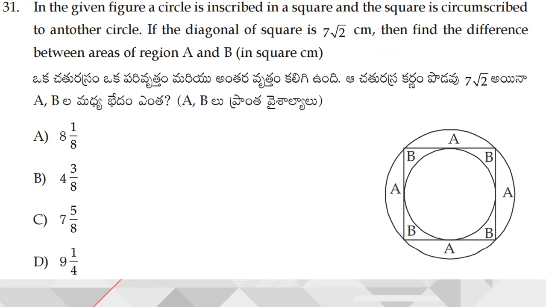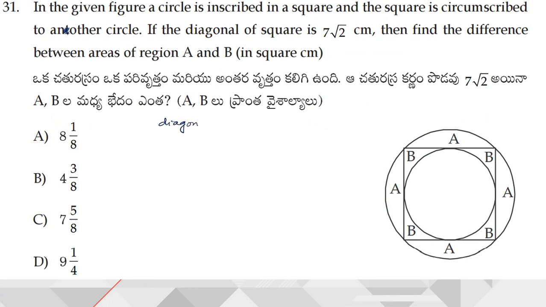In the given figure, a circle is inscribed inside a square and a square is circumscribed to another circle. Right. If the diagonal of the square is 7 root 2 centimeters, then find the difference between areas of region A and B in square centimeters. Now observe this figure carefully. So what he has given is the diagonal of the square.